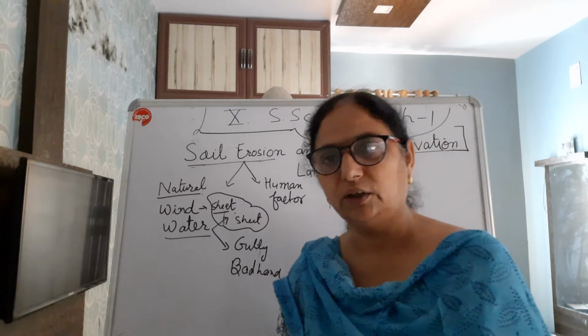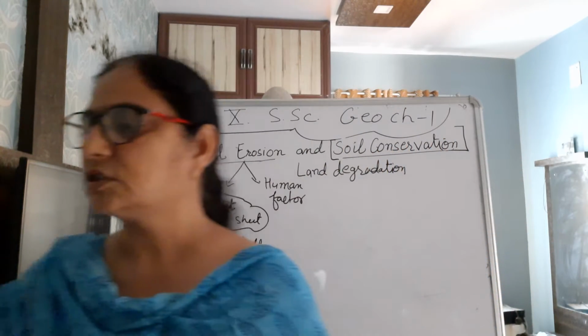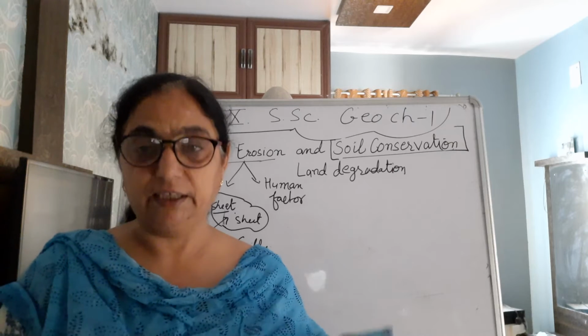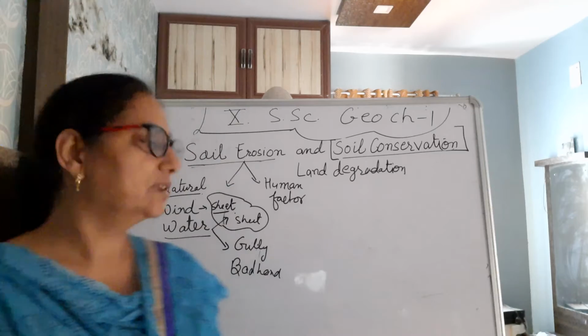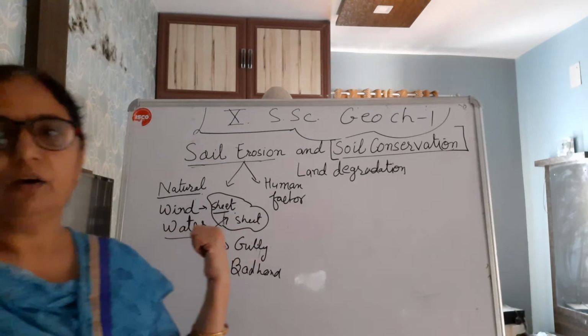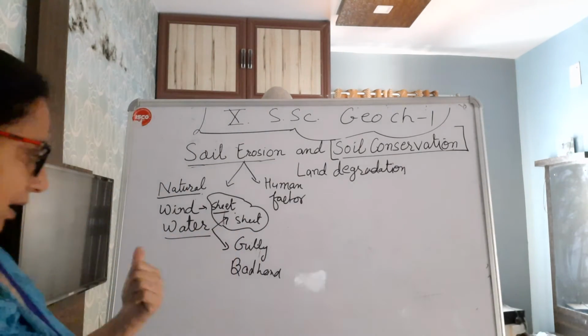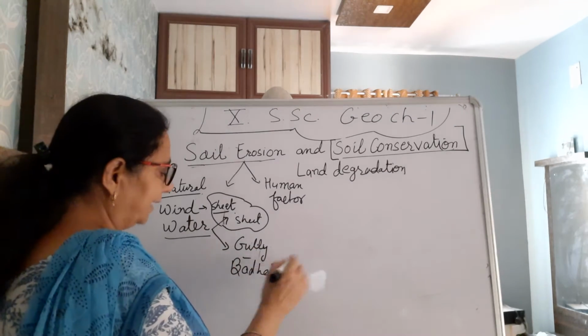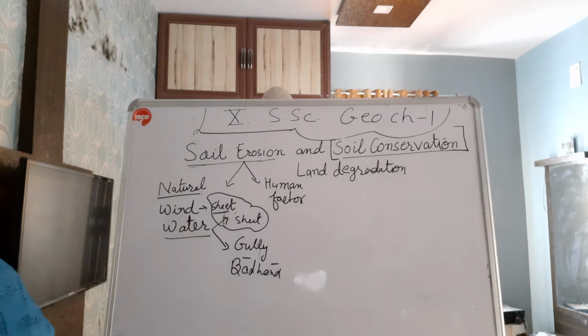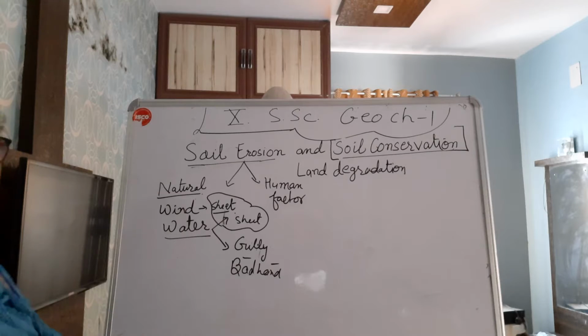and in Punjab, Haryana, UP, there it is sheet erosion by water, in the areas that get an abundance of rainfall. In this way, gully erosion, that is bad land, is also by water erosion. Gully erosion occurs by water flowing down through clay soil and causes deep channels.